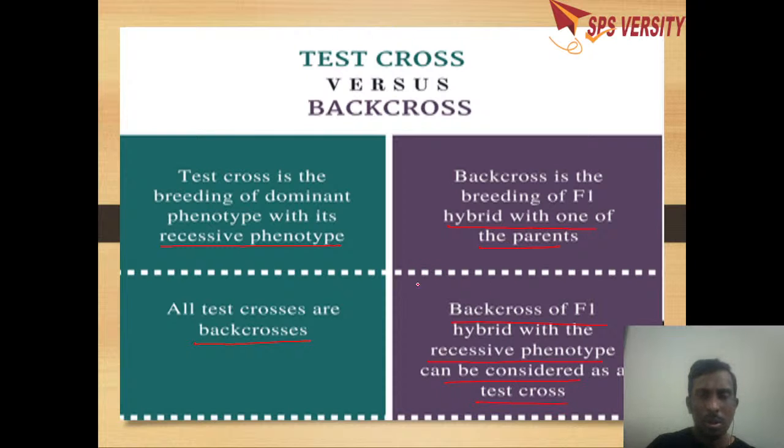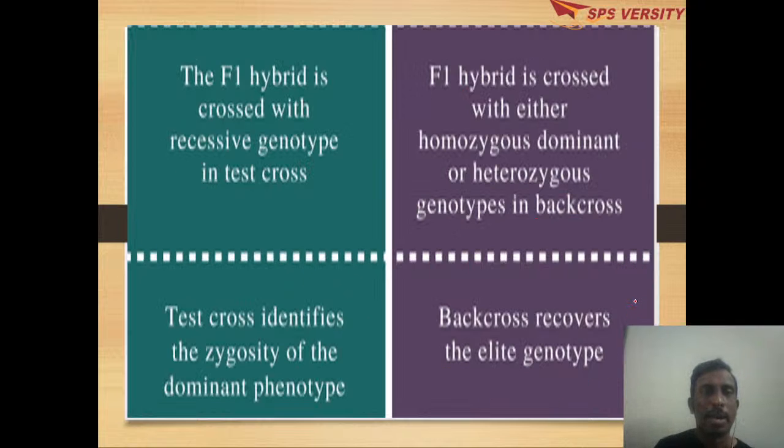That means all back crosses are not test crosses. All test crosses are back crosses, but all back crosses are not test crosses. So this is the difference between a test cross and a back cross. Here the F1 hybrid is crossed with the recessive genotype, but here it is crossed with either homozygous or heterozygous. So a test cross will identify the genotype of the hybrid. A back cross will recover the genotype.